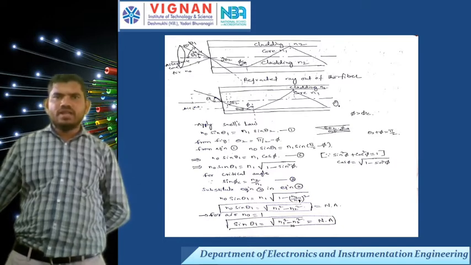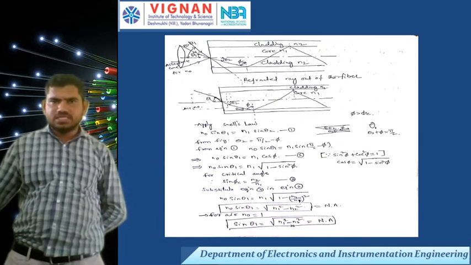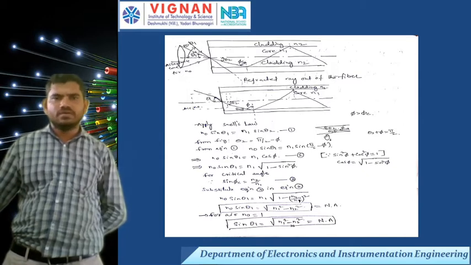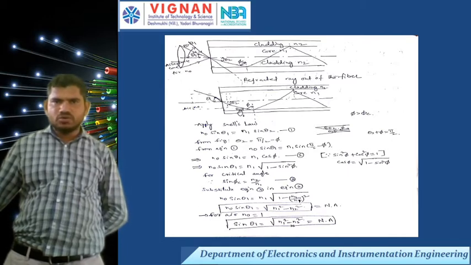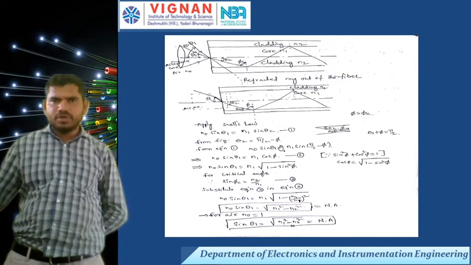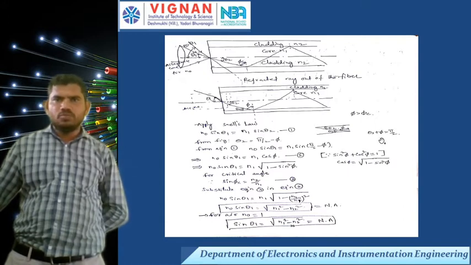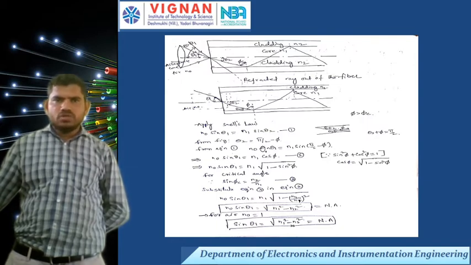The first condition is that phi is greater than theta c, and only then total internal reflection occurs. Next, theta 2 is 90 minus phi, that is pi by 2 minus phi. So theta 2 plus phi is pi by 2. From this we can write theta 2 equals pi by 2 minus phi.